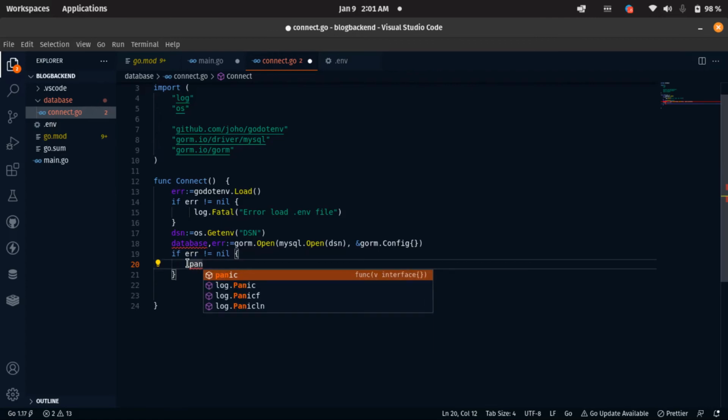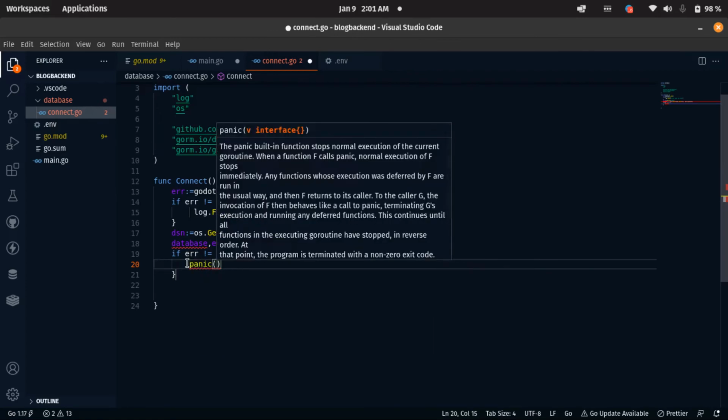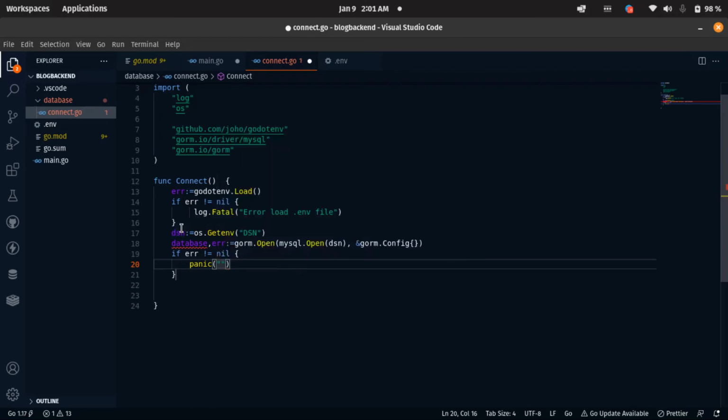This panic is going to stop the normal execution of the current function. It's going to stop the application from running. So let's say panic, could not connect to the database.